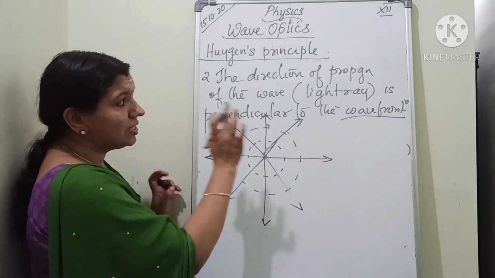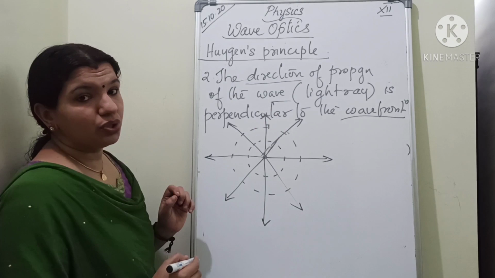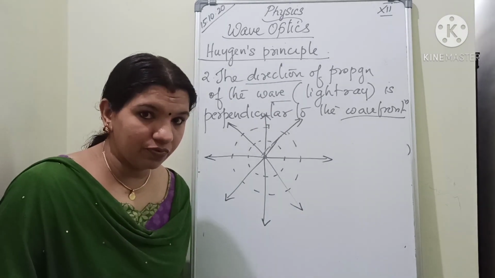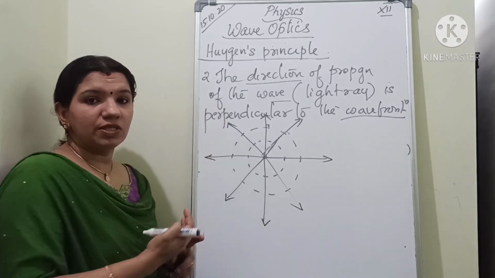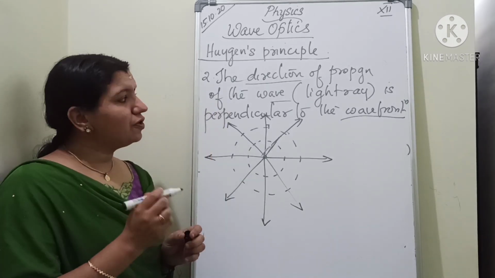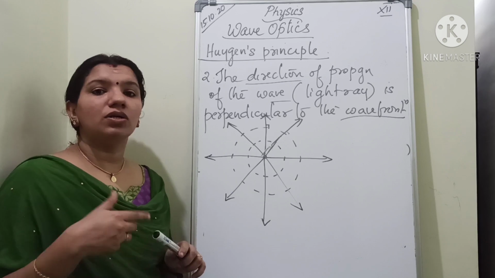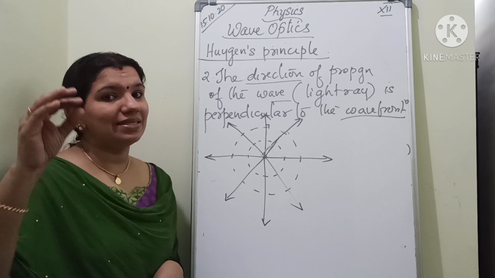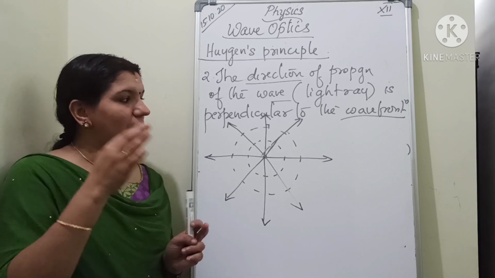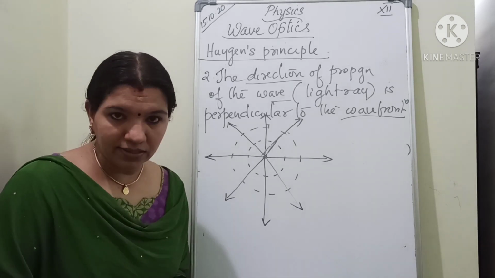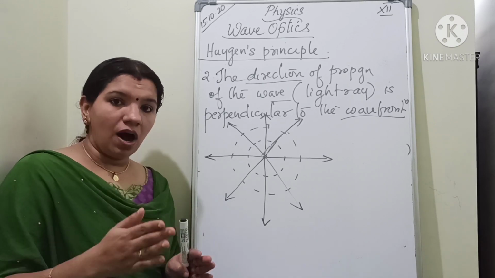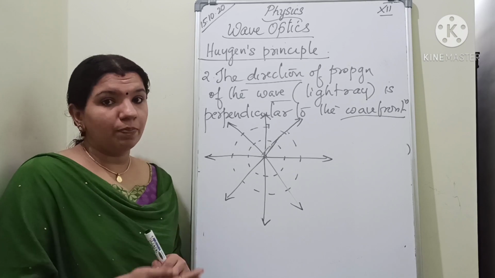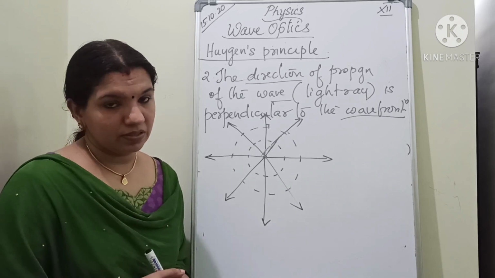Okay, and this point is actually a hint to draw the wavefront for each case. Next we have to study the types of wavefronts, in which it will be easy if you know this point. What is the point? The direction of propagation of the wave is perpendicular to the wavefront. Direction of propagation of wave, in the sense, is a light ray. That is, anything which is perpendicular to the wavefront can be called a light ray. So a light ray is always marked as perpendicular to the wavefront. Clear? So we'll move to the third point, that is types of wavefronts.